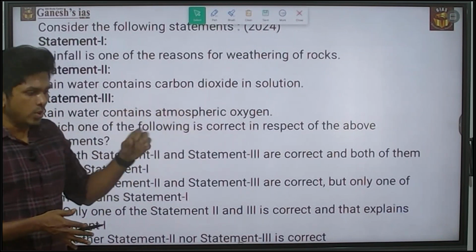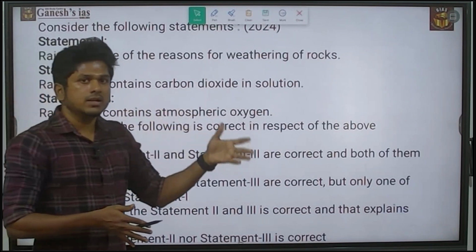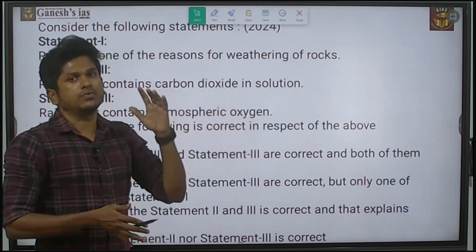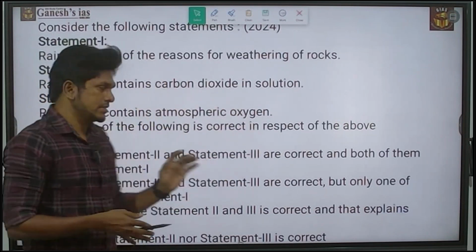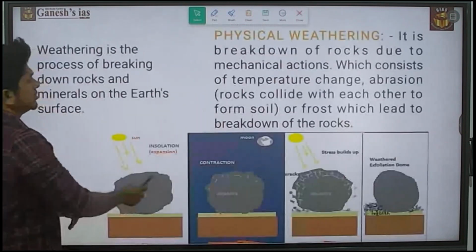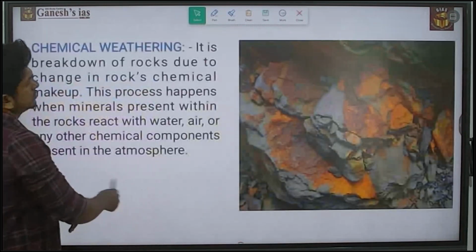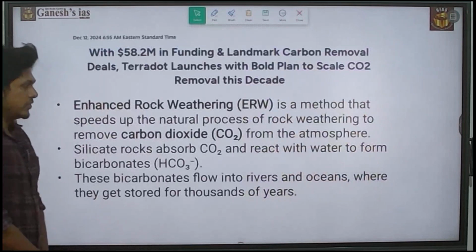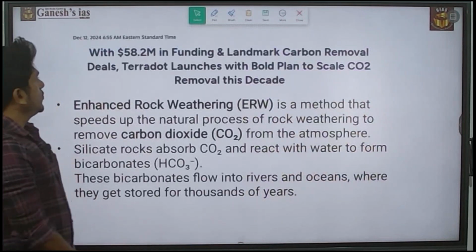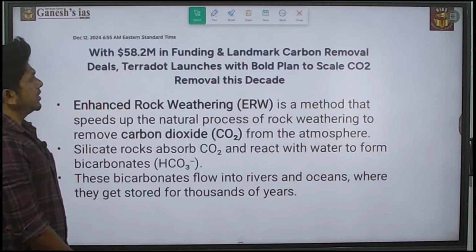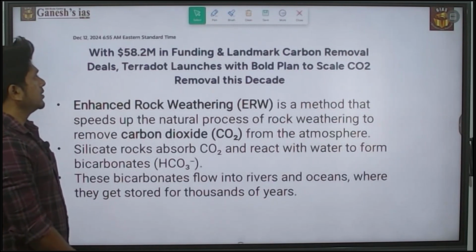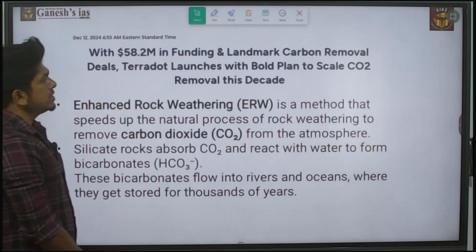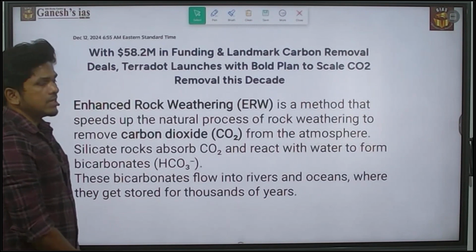But why did they suddenly ask the weathering question in 2024? Is it somewhat related to any current affair? Yes. The current affair here is that with $58.2 million in funding and landmark carbon removal deals, Terra Dot launches with a bold plan to scale CO2 removal this decade.